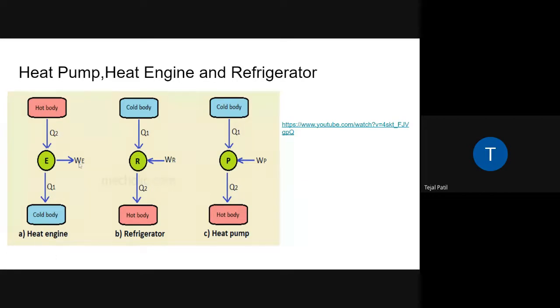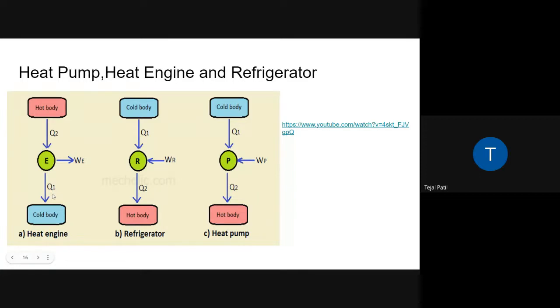Now what is W? In terms of Q1 and Q2, what is W? Output. Yeah, output is correct, beta. But what is W in terms of Q1 and Q2? Q2 minus Q1. Very good.